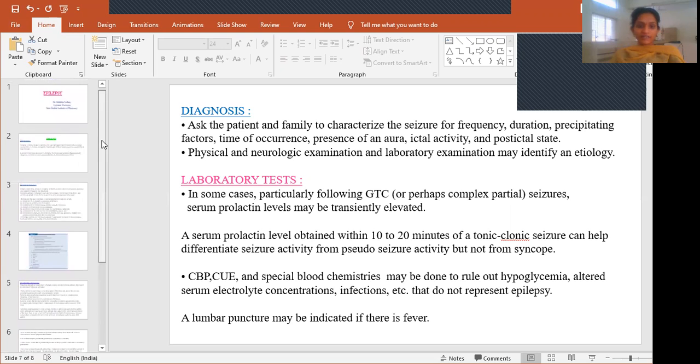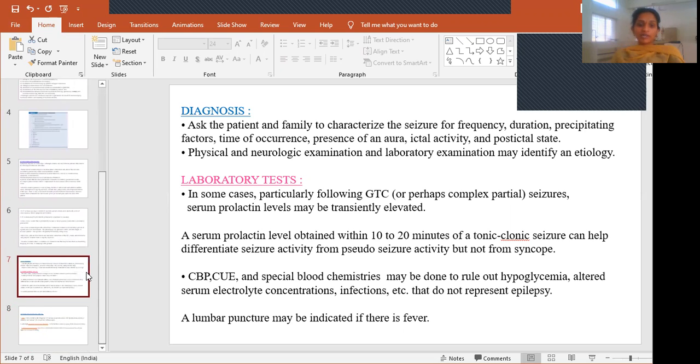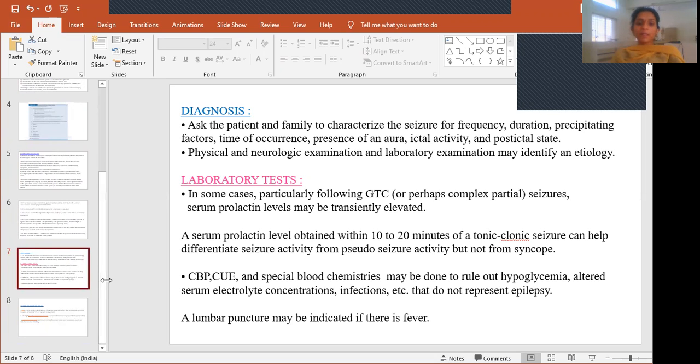So this is all about the definition, pathophysiology, signs and symptoms, classification and laboratory manifestations of epilepsy. In the next class, we'll be discussing the treatment of epilepsy. So with this, we'll be ending this class.